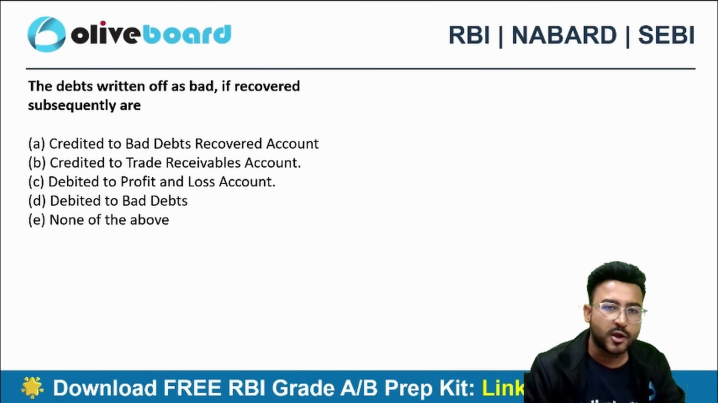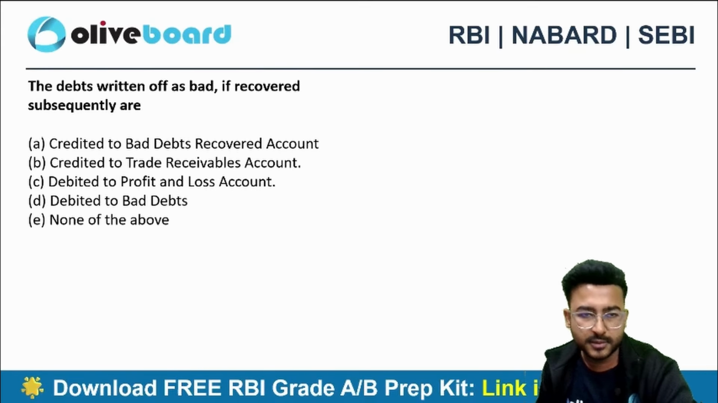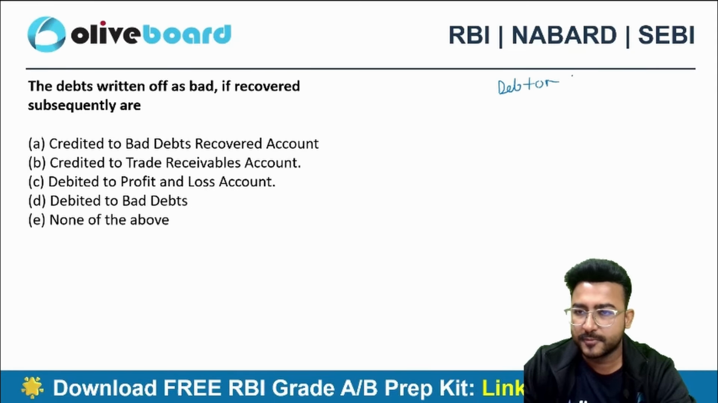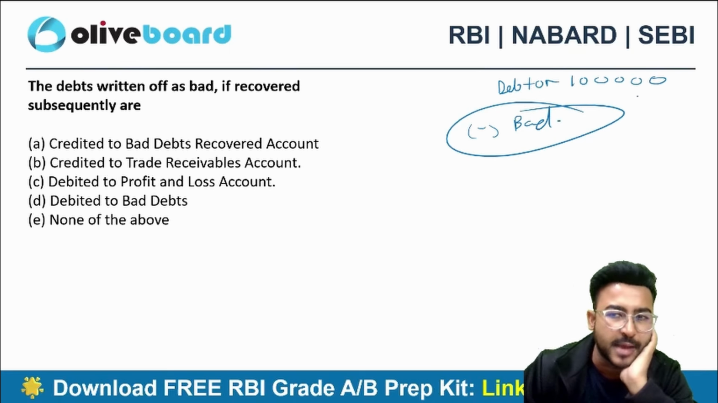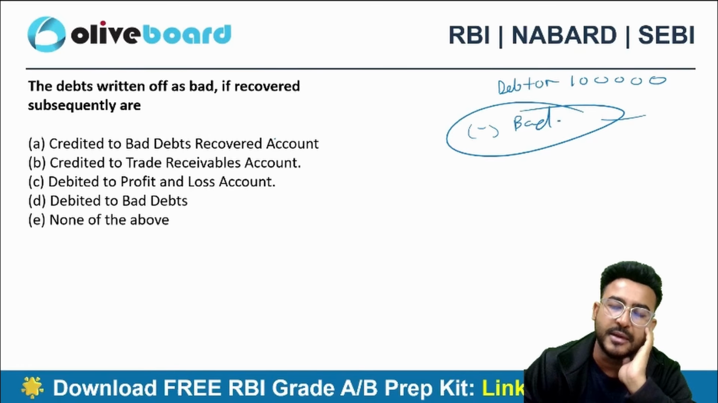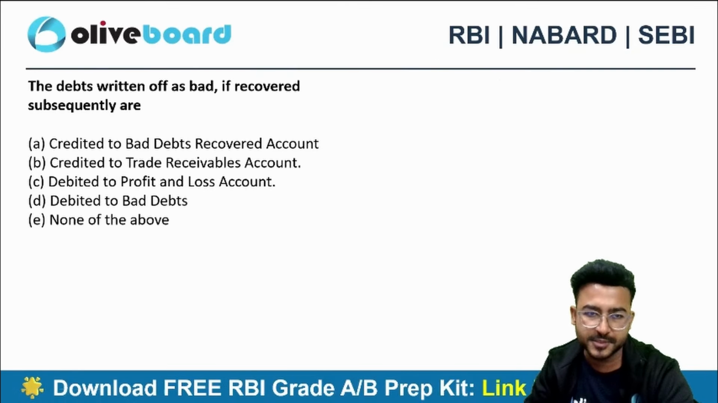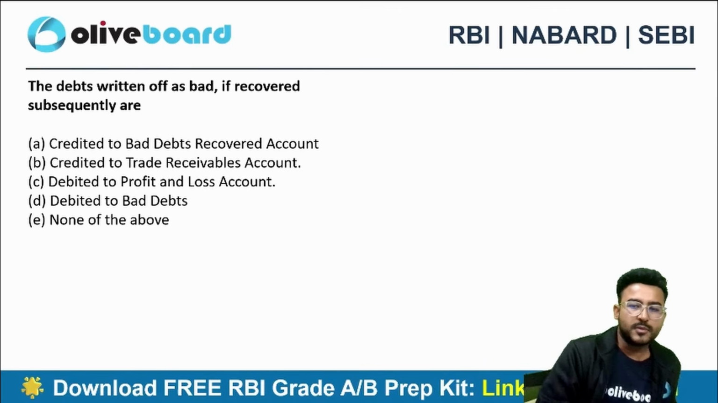The debts written off as bad, if recovered subsequently, then what will happen in that case? Let's suppose I had to take 1 lakh rupees from Sumesh. He's my debtor. For example, it was a bad debt, the complete amount. So what I did is I passed the entry bad debts account debit to debtors by 1 lakh rupees. I have written off Sumesh from my books of accounts. Why? Because I won't be able to recover the money.